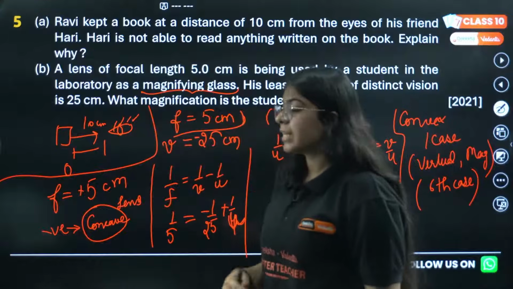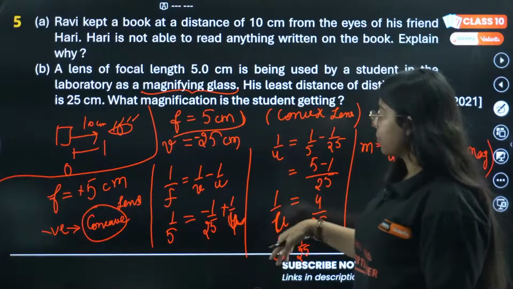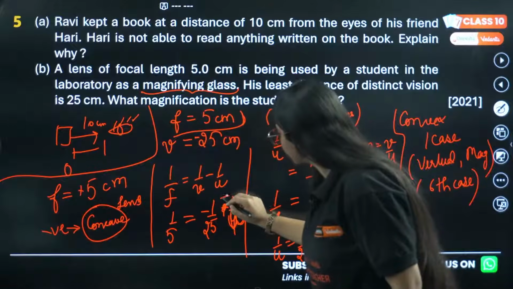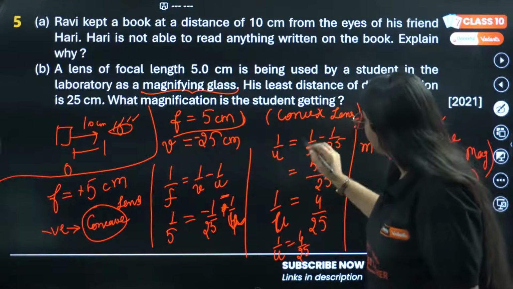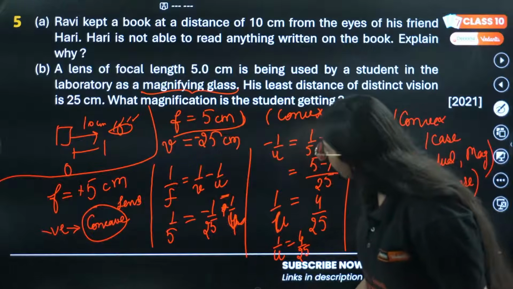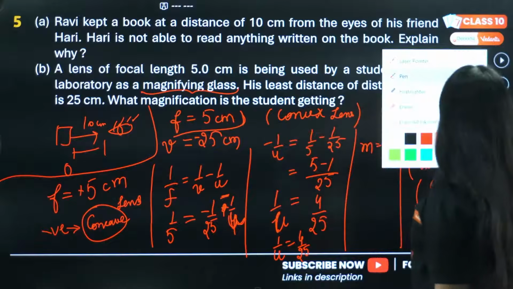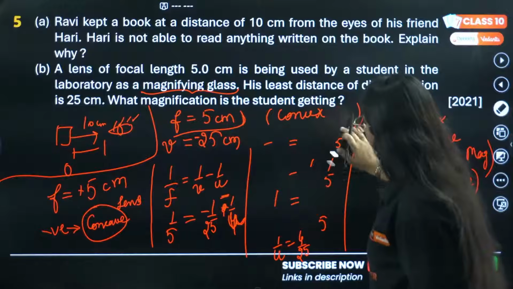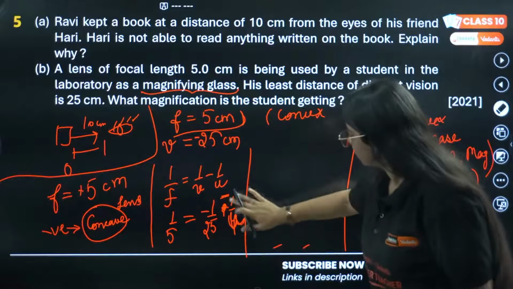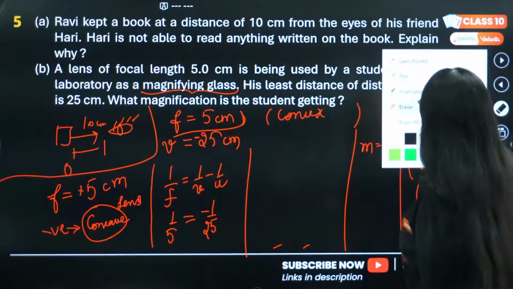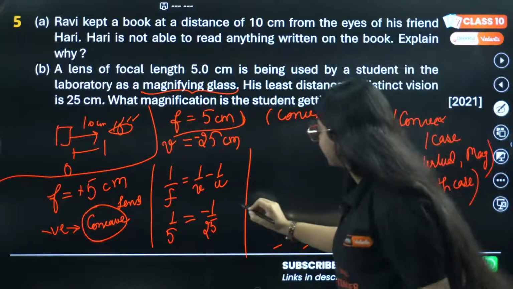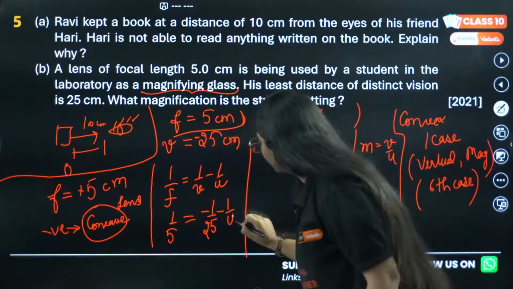If you want to use the lens formula, we can use something like this. What did I do? I changed the sign here. Sorry for that. So this will be minus. Let me do the calculation again. Okay, maybe a lesson for you to do the calculation carefully as well. Yes, minus 1 by u.